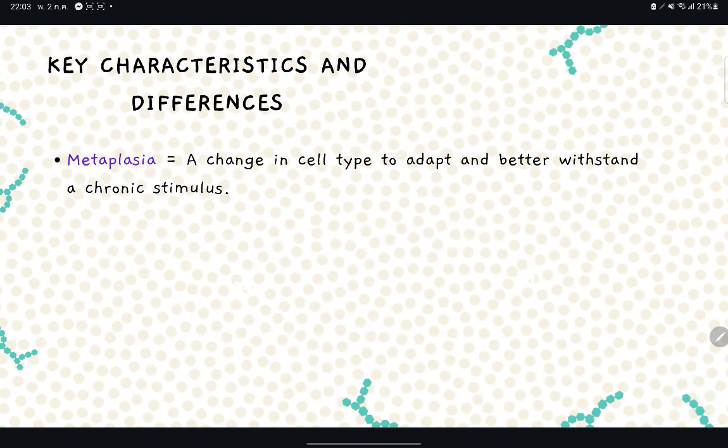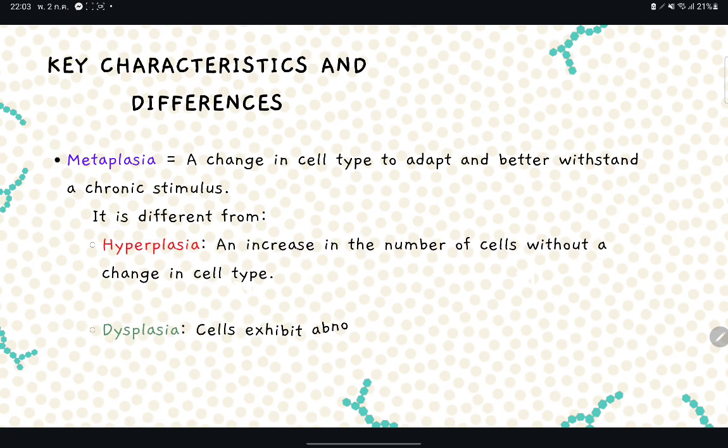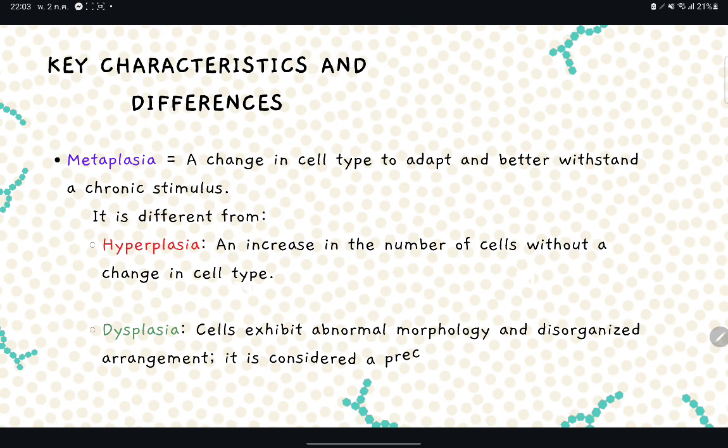Key difference: metaplasia, cell type change, adaptive, reversible. Hyperplasia, cell number increase, type remains the same. Dysplasia, variable cells, disorganized arrangement, precancer.